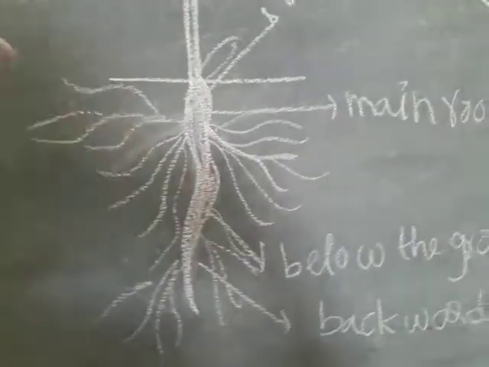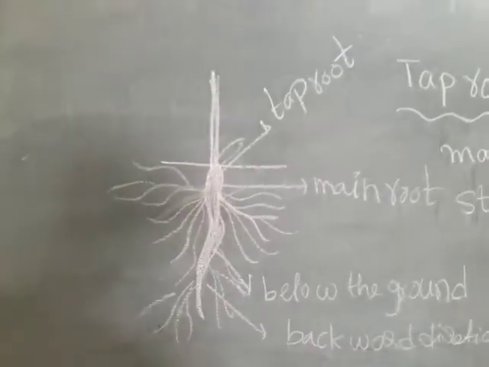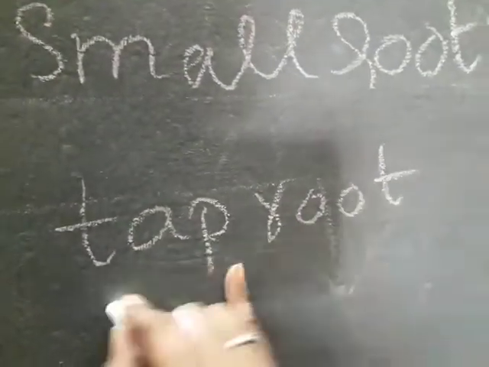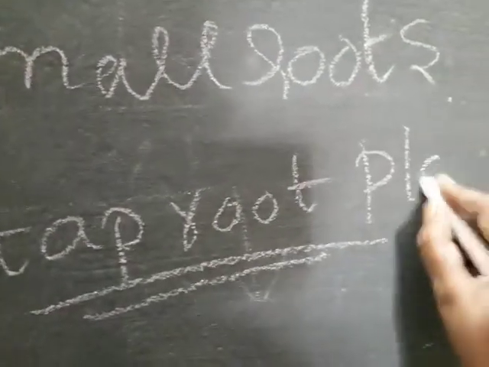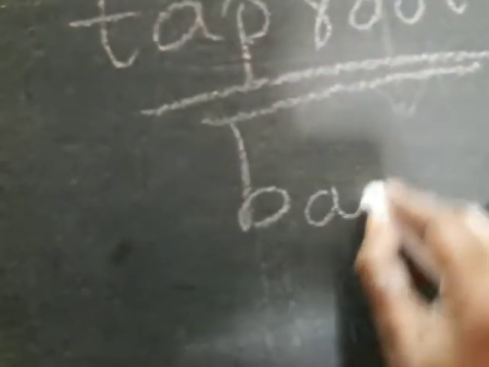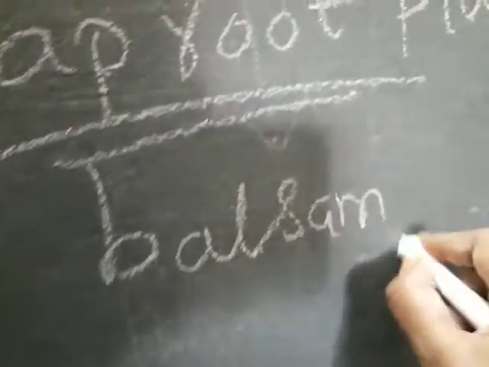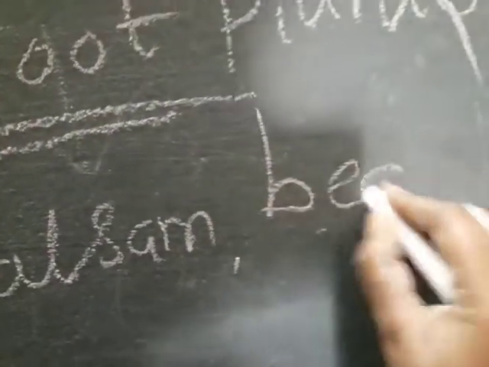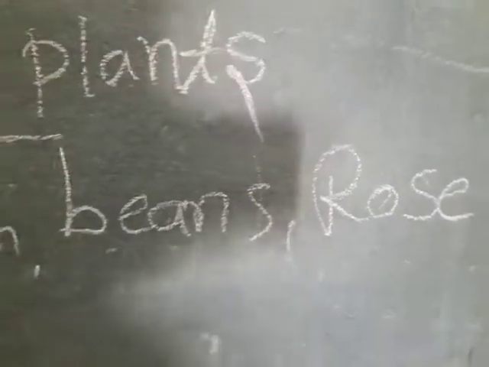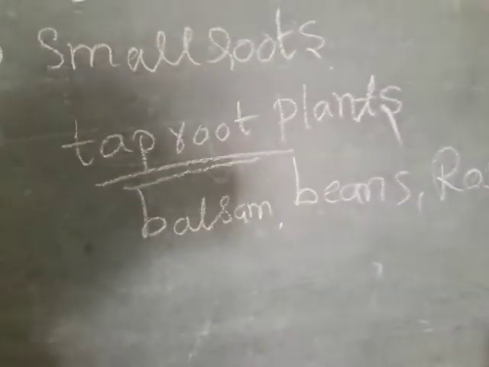For example, these are tap root plants. Examples of tap root plants: balsam plant, beans plant, rose plant and mustard plant.